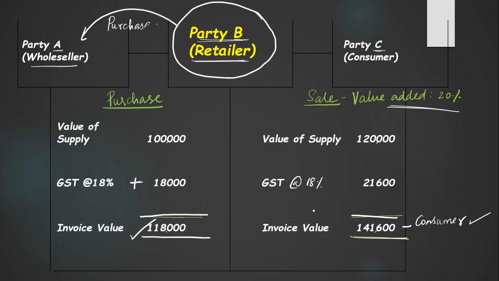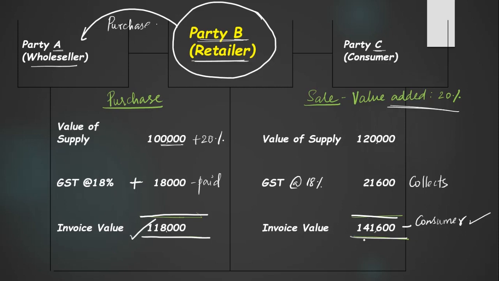The retailer purchased for 1 lakh. This is without GST. The wholesaler collected GST of 18,000, so he pays 1,18,000 to the wholesaler. Now the retailer will make a value addition on this, that is plus 20%. So the value of supply will become 1,20,000. And he charges GST at 18%, that is 21,600. That he collects from the consumer. Now the invoice value to the consumer became 1,41,600.